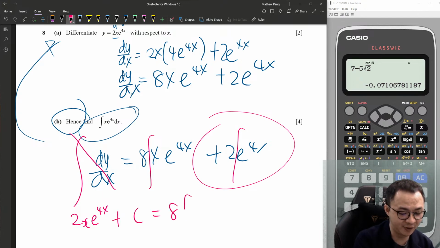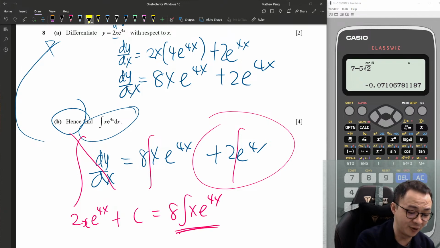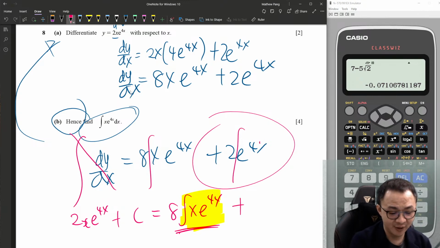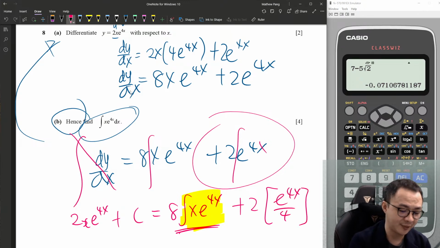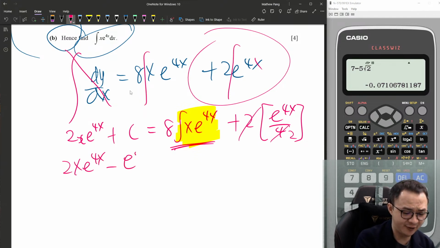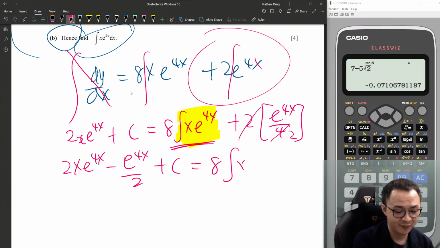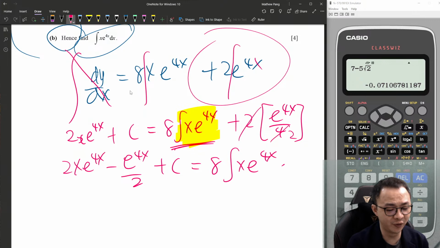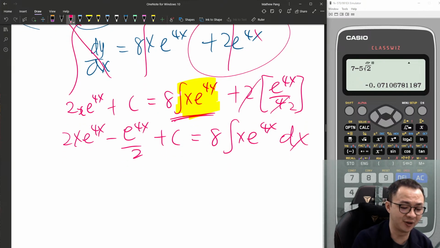Here, this is the question. I will not touch it at all. I will just leave it like that. This is the question. But I can solve this one. This is 2. e^4x is e^4x over 4, right? So I'm going to move everything to the other side except the yellow highlighted one. This one should be 2. So 2x e^4x minus e^4x over 2 plus c equals 8 e^4x. And then I'm going to move the 8 to the other side, then solve the whole question.